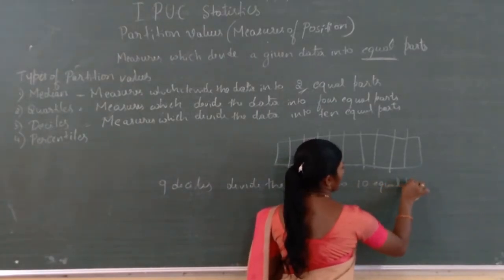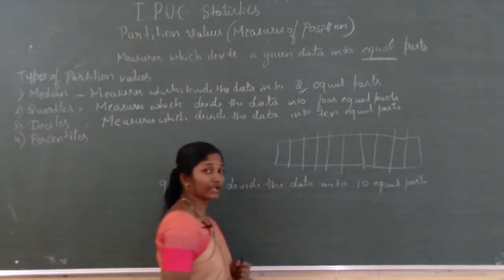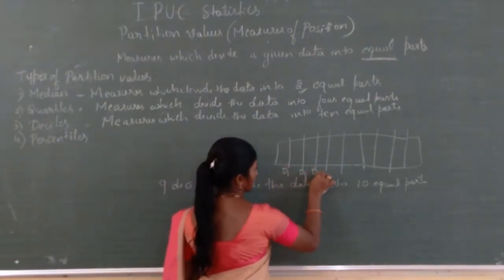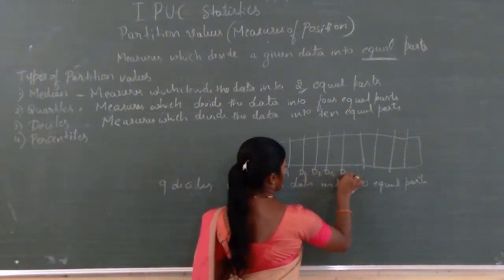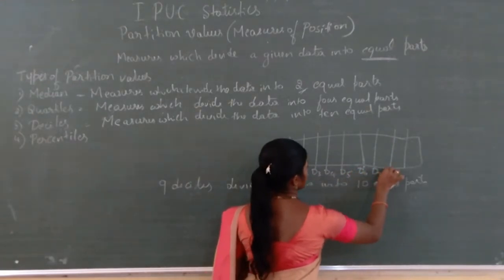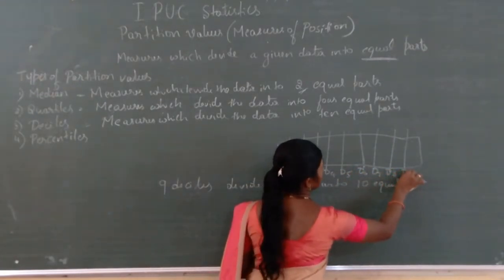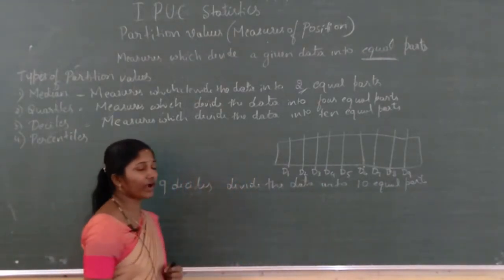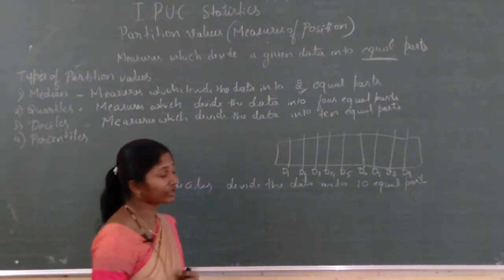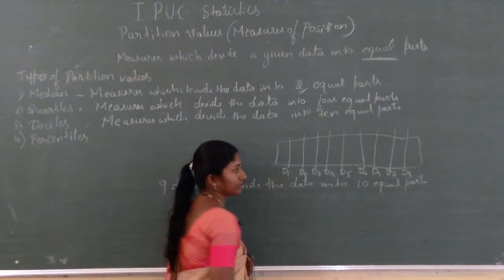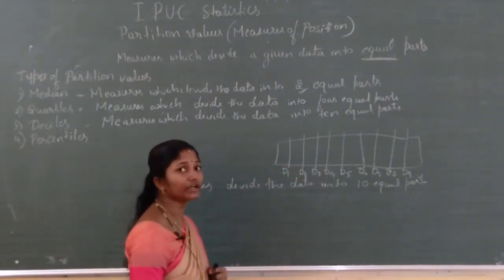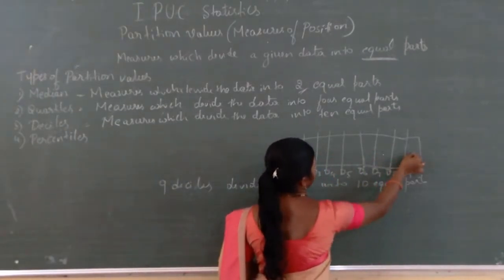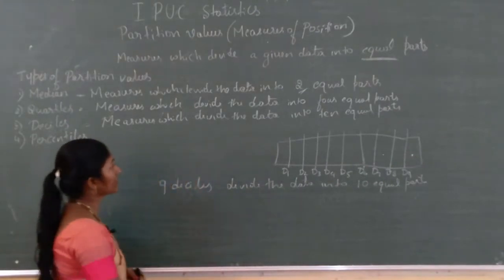See, the 9 deciles are D1, D2, D3, D4, D5, D6, D7, D8 and D9. These 9 deciles divide the data into 10 equal parts. See, if you cut it 9 times, at that time you will get 10 equal parts: 1, 2, 3, 4, 5, 6, 7, 8, 9, 10. Like this way only percentiles also.